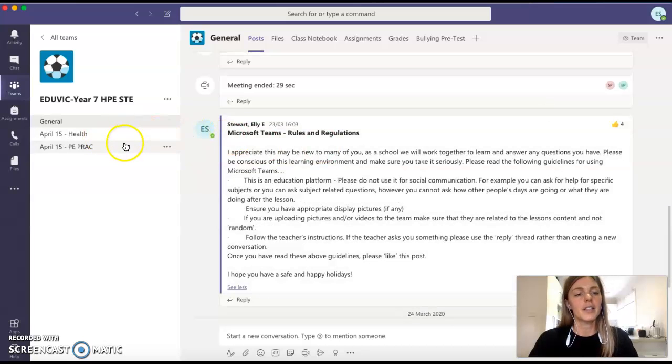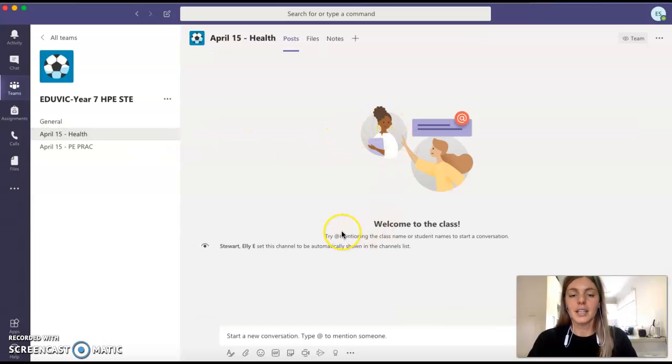You can see here on the left-hand side, I've created extra channels and I'll continue to do so for each of our lessons. So for tomorrow's health lesson, there's nothing here yet. For students to log on and so I can mark them as present on Compass, I'm going to type something into the conversation tab. I may ask them just to like the post, or it might be a do now question where I ask them a question, they need to write their answer underneath, and that would mean that I know that they are online. If students do not do this within 5 minutes of the lesson starting, they will be marked as absent, and then notifications may go out as normal.